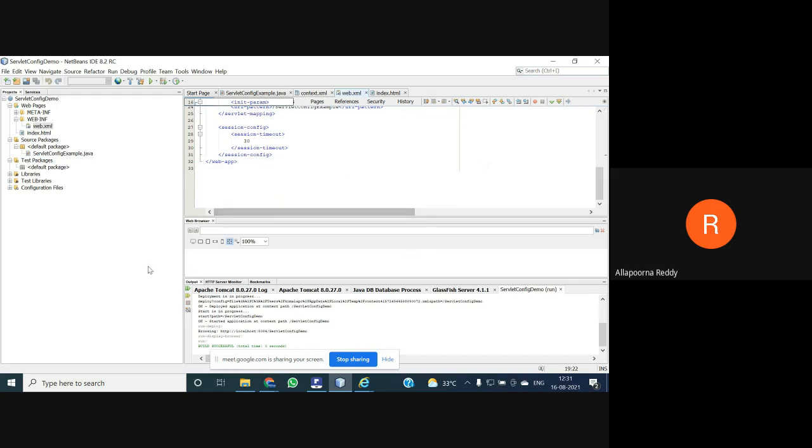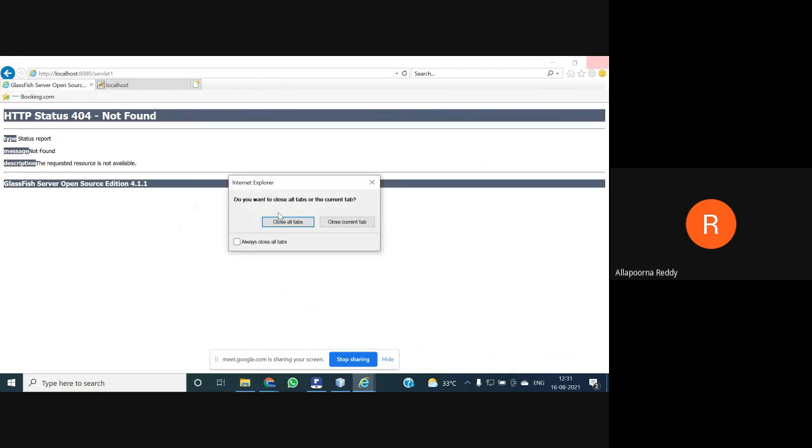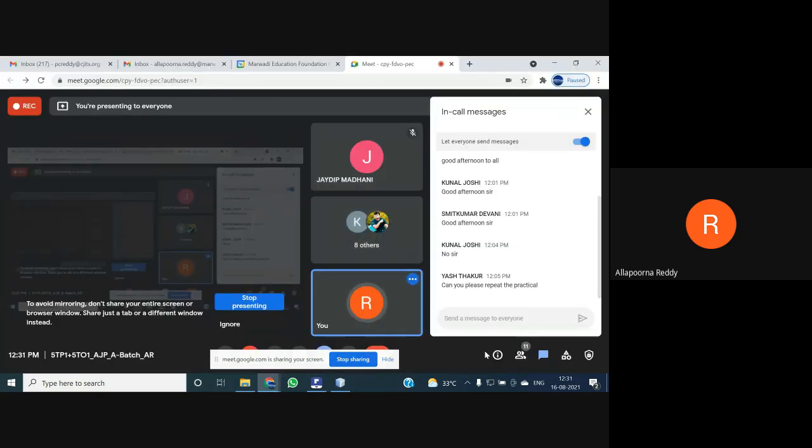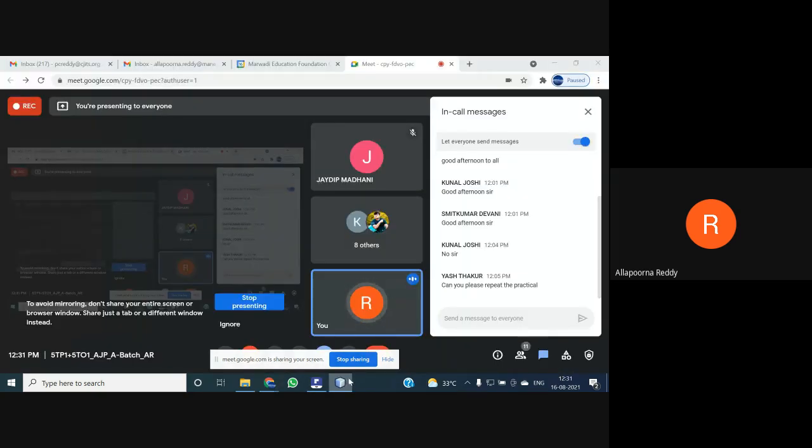But the only thing is how it is redirecting and how it is getting. You need to load the points about it, then only you will get it like this. If you want to get the whole application, then we need to go for context. So config and context are both used together to get your programs working in the proper way.